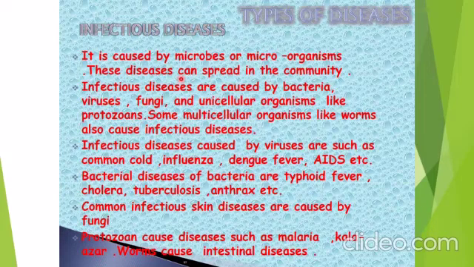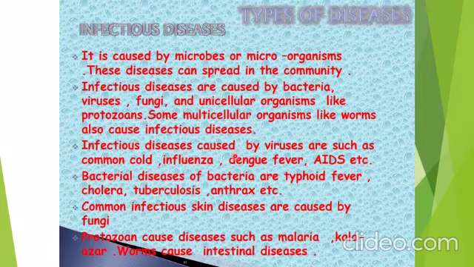The causative agents of these diseases are called pathogens or infectious agents, which I told you about, like bacteria is an infectious agent. Viruses are also infectious agents. Fungus, protozoans, worms. Protozoans are single-celled animals, and there are different kinds of worms, which are multicellular organisms. So they are caused by bacteria, viruses, fungi, unicellular organisms like protozoans. Some multicellular organisms like worms also cause infectious disease.